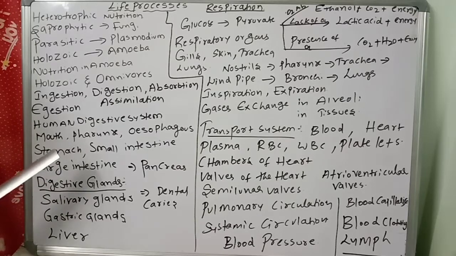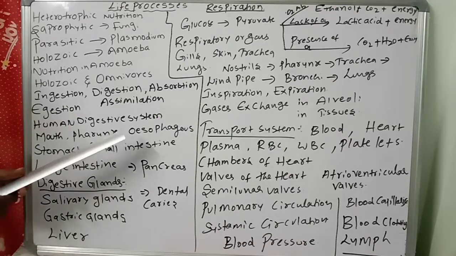Then come to the human digestive system. The mouth, buccal cavity, teeth. The tongue has many taste buds. You know very well we have 32 teeth. The pharynx is a cavity; there are three parts: near the nostrils, the nasopharynx; oral, the oropharynx; and the laryngopharynx. Then the esophagus, a long tube.